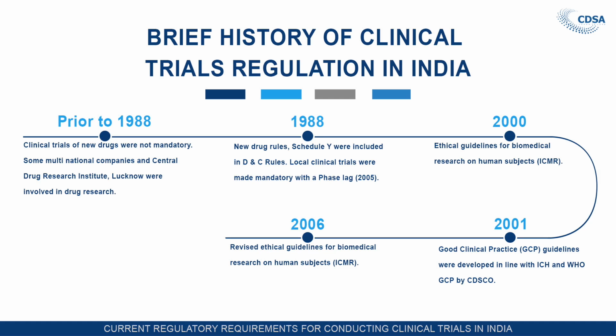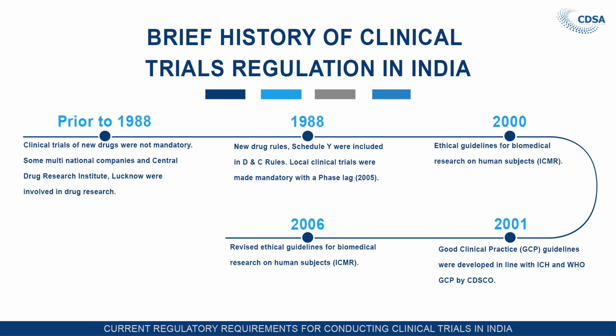In 2005, Schedule Y was amended, and in this amendment GLP, that is good laboratory practices, was made mandatory for toxicity studies, that is, for preclinical trial studies. The phase lag in clinical trials was removed in this period.